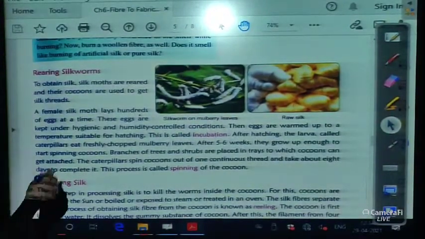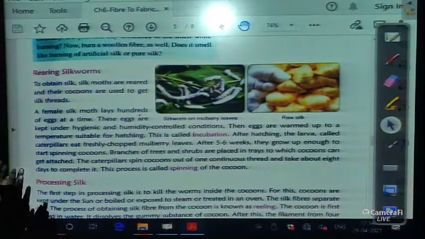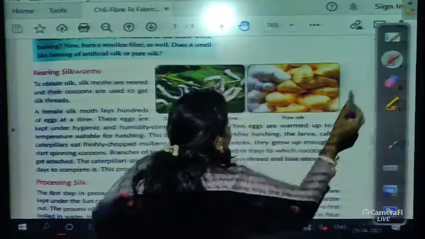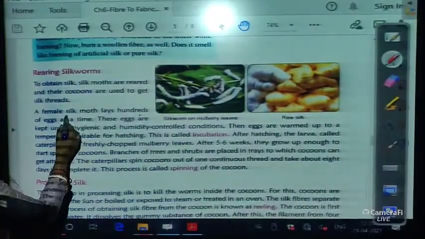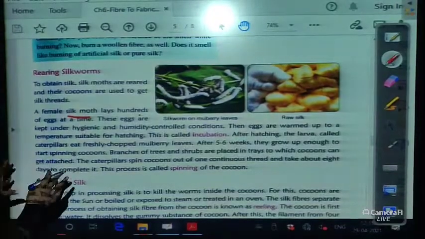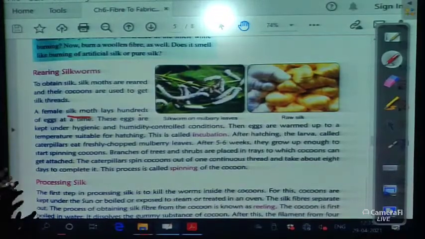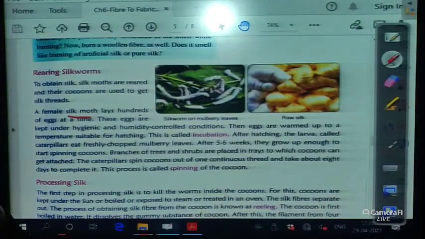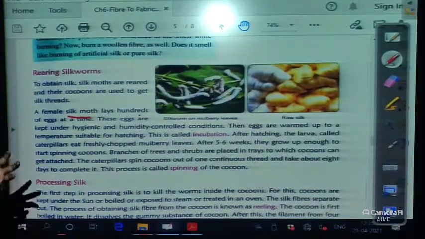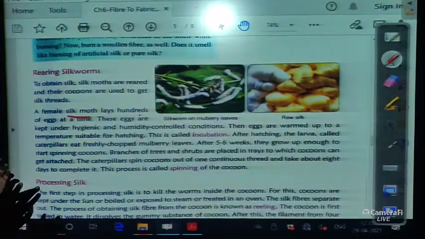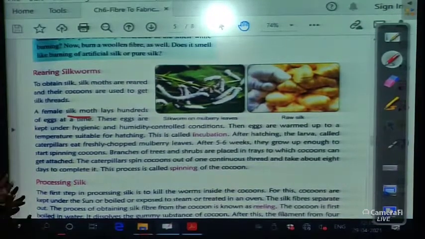A female silk moth lays hundreds of eggs at a time. These eggs are kept under hygienic and humidity controlled conditions. Then the eggs are warmed up to a temperature suitable for hatching. For hatching, most eggs need to be warmed.